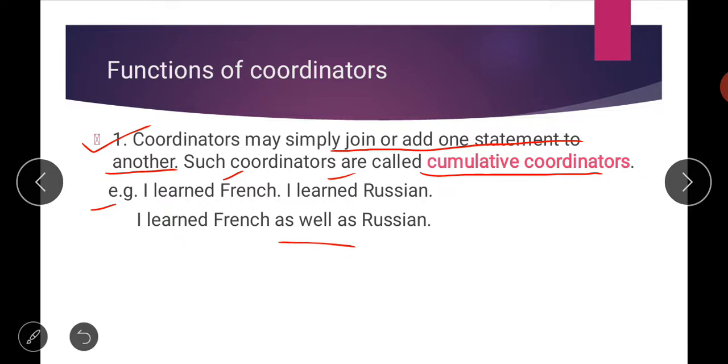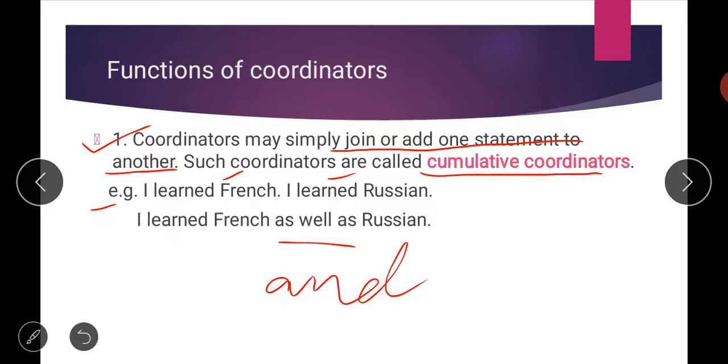So try to guess that conjunction. So I hope you have guessed that conjunction. What else you can use here is the word and. I learned French and Russian. So you can simply say I learned French and Russian, or you can say I learned French as well as Russian. In this way you can combine these two sentences.